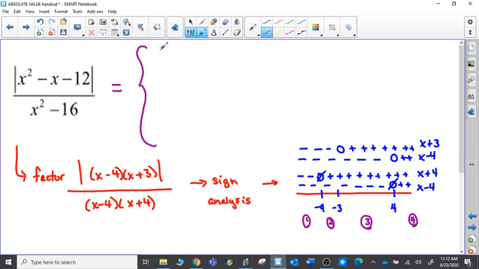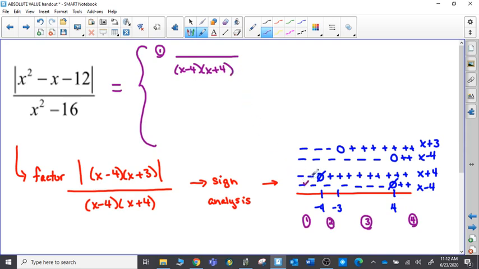So what I'm actually going to do is talk about how these factors are going to look when I take them out of the absolute value sign. The bottom factors are not going to change. So my x minus 4 and my x plus 4 are going to stay exactly the same.